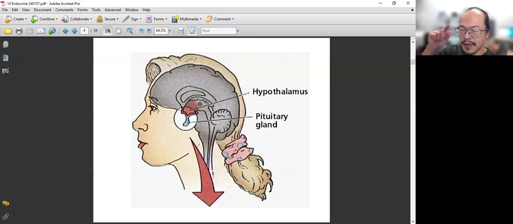This one is extended out of the skull, but still within the skull. It's protected by the skull.